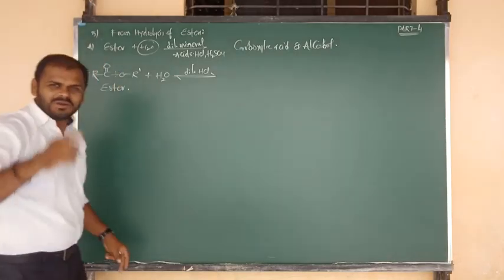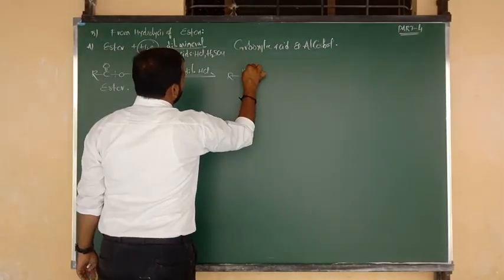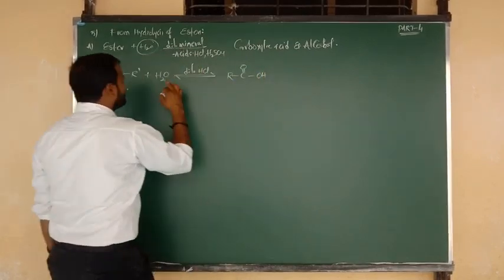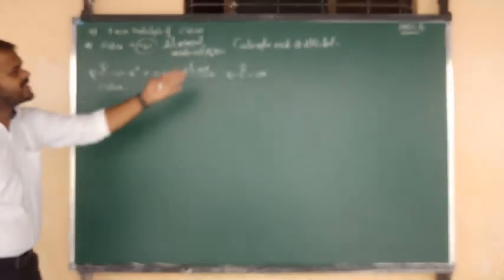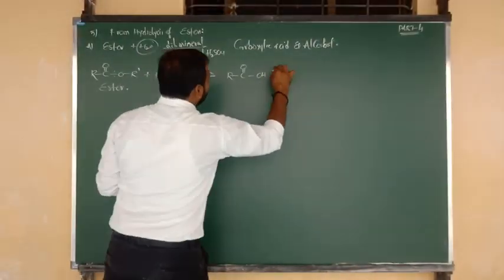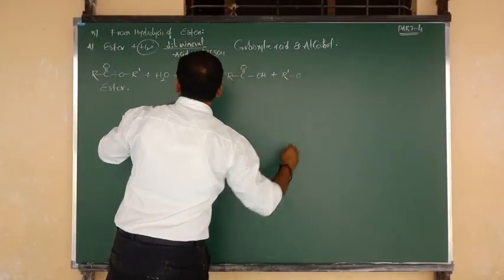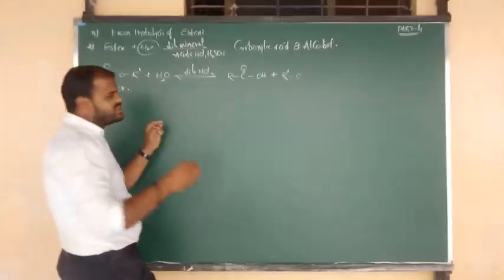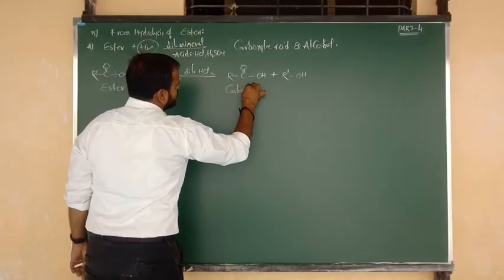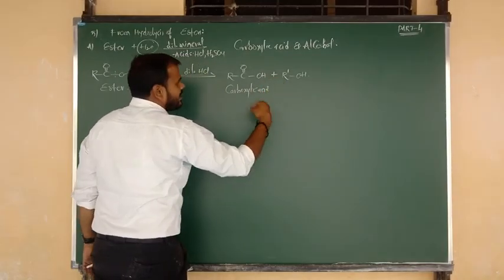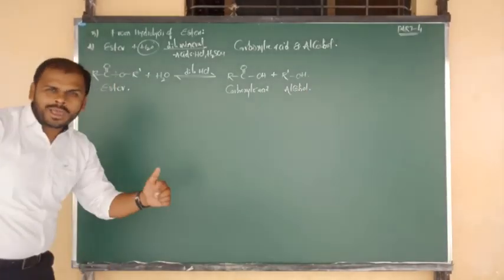R bonded to C double bond O. This form must be converted into carboxylic acid. So we can write R bonded to C double bond O, and OH we consider from the water molecule. The remaining water molecule contains H plus, which reacts with RO and changes into alcohol. So the remaining is R prime O, the O which has a minus charge is added by H plus, so we say OH now. So the first product is carboxylic acid, and the next product is alcohol.